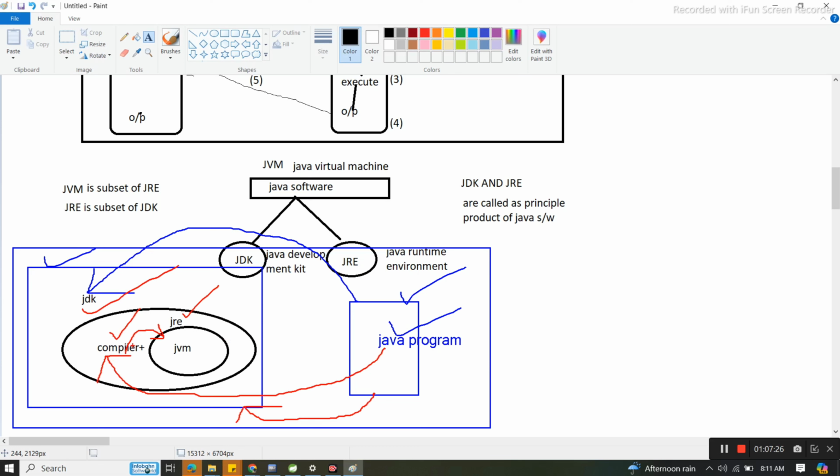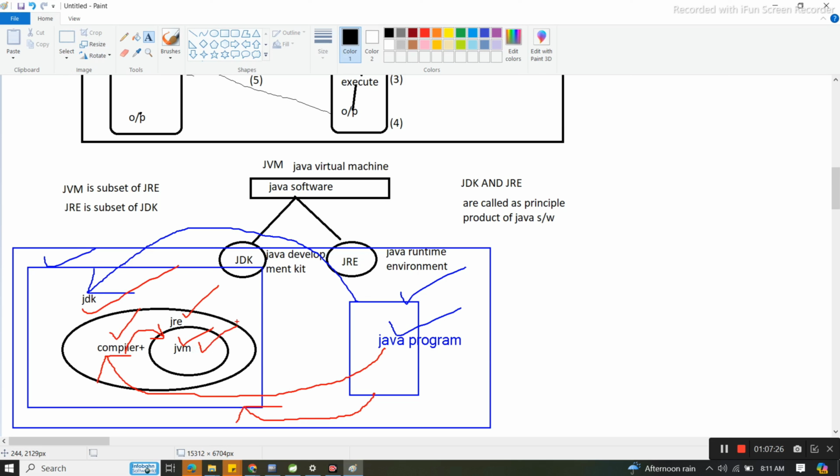Compiler, or interpreter also you can say, will convert that human-developed code to machine understandable code for the JVM. So JVM is a Java Virtual Machine, which is a machine that will understand the compiler bytecode and execute the application. Clear? Any doubt?